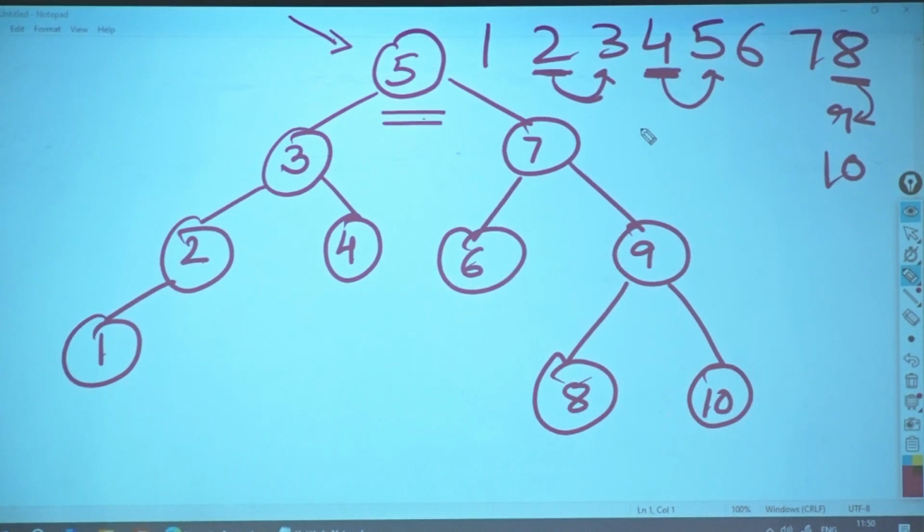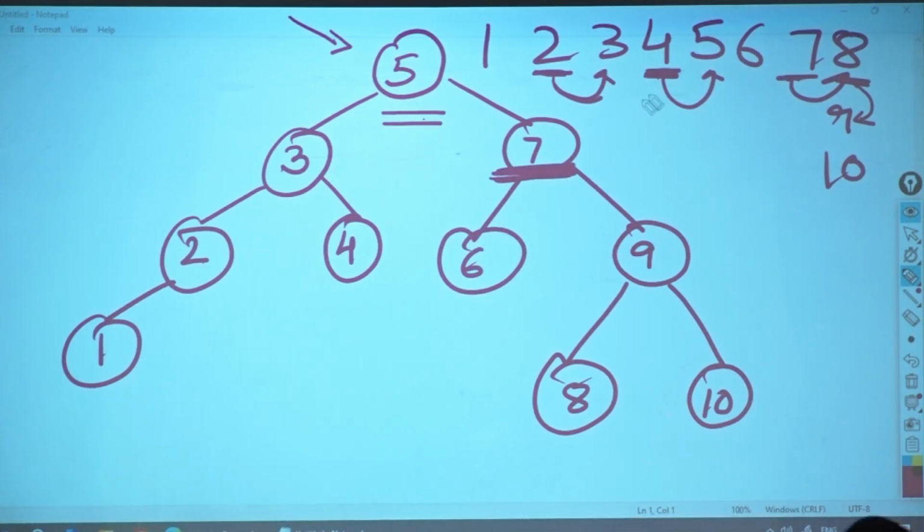So whenever you give me a node and ask me for the in-order successor of a node, where should I be looking? I should be looking into the right side of it. So now suppose you want a successor of 7, who is the successor of 7? 8. So it is not the parent.